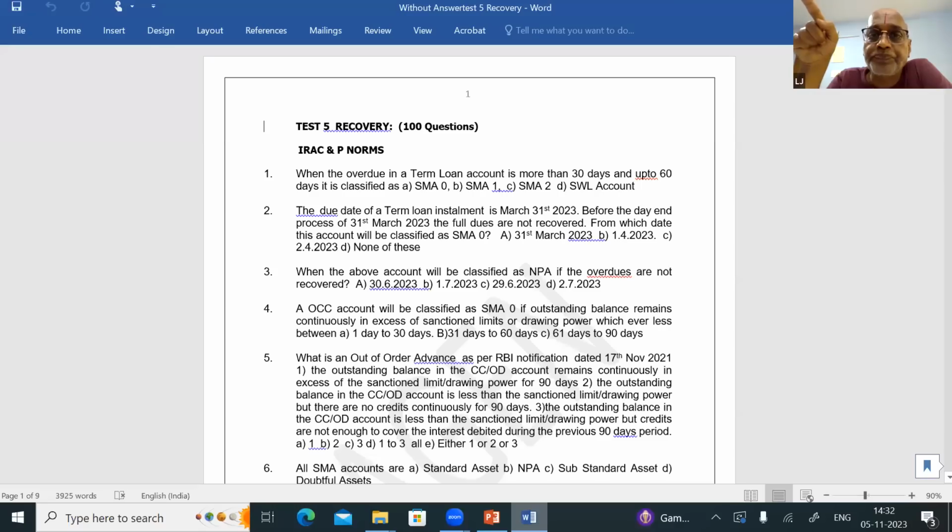Around 41 or 43 questions, for which answers along with the PowerPoint presentation have been made available on the CBOA website. Now the test paper number 3, we are going to cover the recovery policy of the bank, and all other details with regard to income recognition, asset classification, provisioning norms,